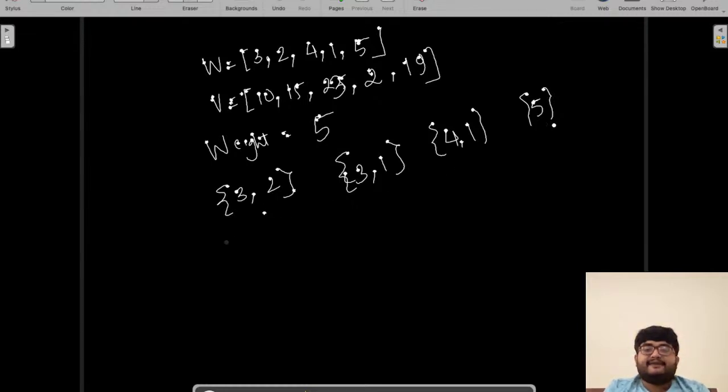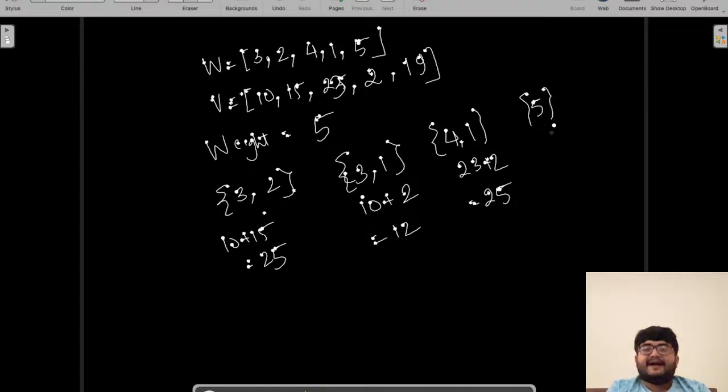3 plus 2, what is the value? 10 plus 15, that is 25. 3 plus 1, 10 plus 2, 12. 4 plus 1, 23 plus 2, 25. 5, 19. So what is the maximum value the thief can take? Either this 25 or this 25. So he will be taking one of them. So the maximum value the thief can take is 25, right? So this is the question.